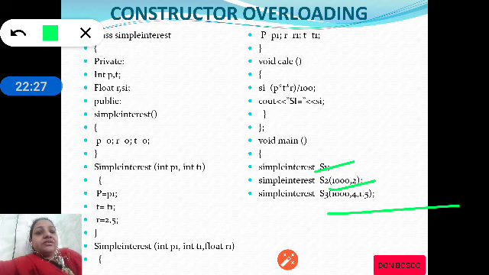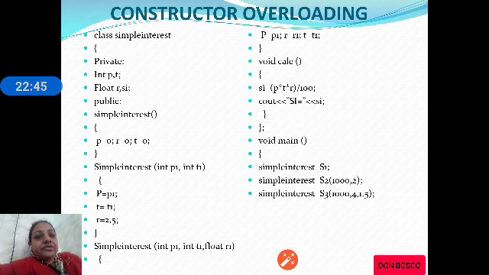Similarly, when you observe the object creation for S2, there are 2 arguments, therefore the second constructor will execute, and then the S3 object has 3 arguments, therefore it will execute the third constructor. Hope you all have understood this program, and now we are printing the calculated values of S1, S2 and S3.